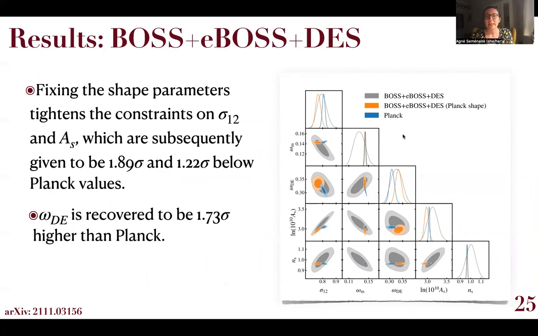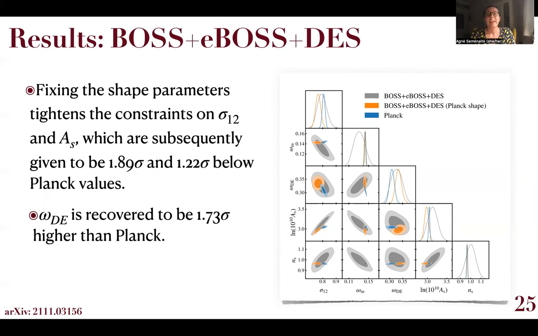Now, if we perform the same consistency test by imposing Planck-like priors on shape parameters again, we will note that this time the shifts we see in evolution parameters are somewhat larger than what we saw for clustering alone. So sigma 12 and AS are recovered 1.9 and 1.2 sigma below Planck values, and the dark energy density is recovered to be 1.7 sigma higher than what Planck prefers. And this again is very consistent with what we just saw before.